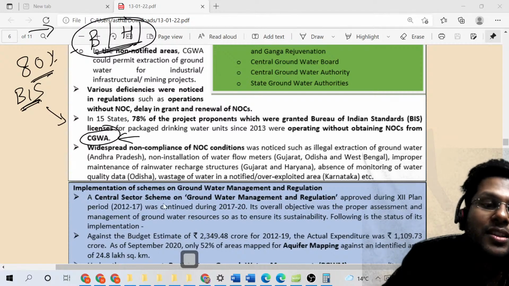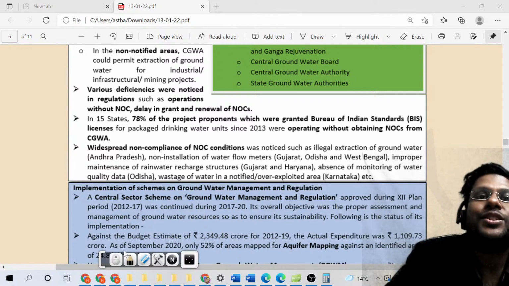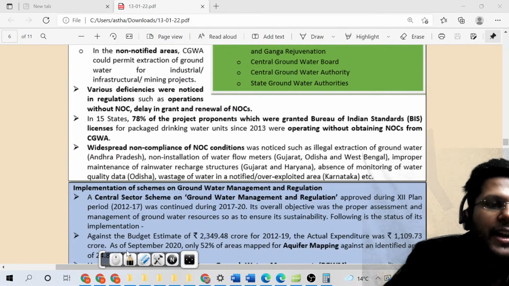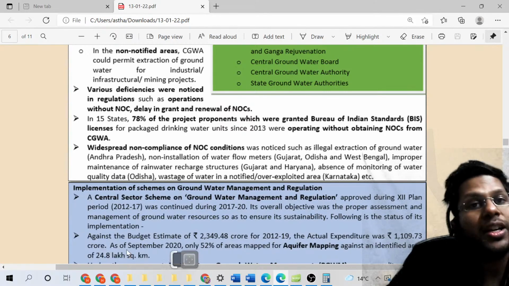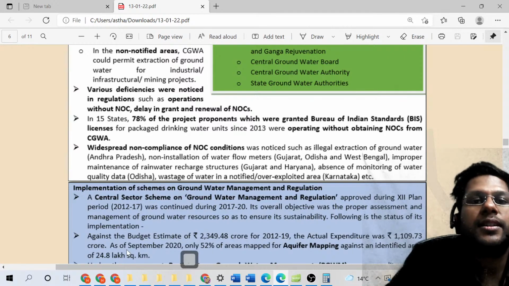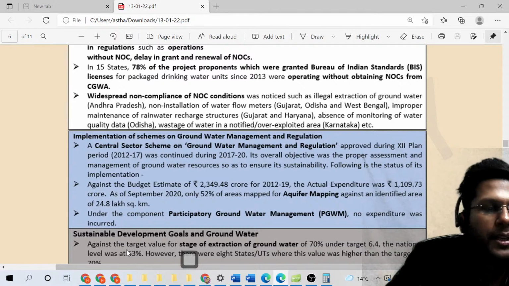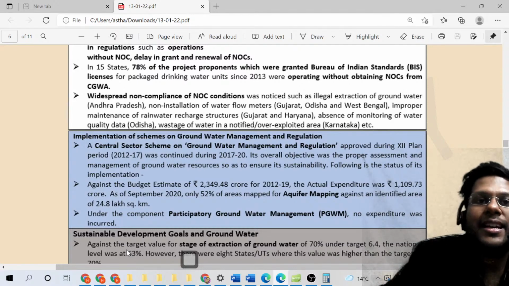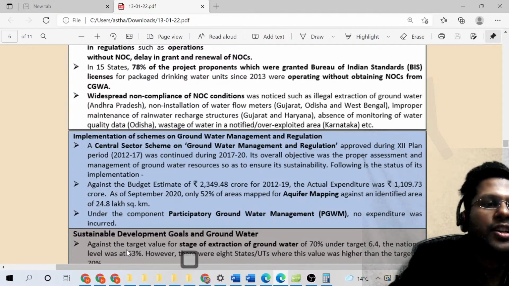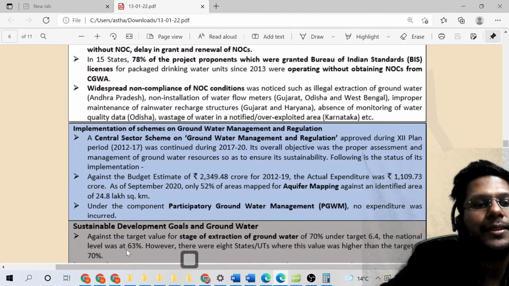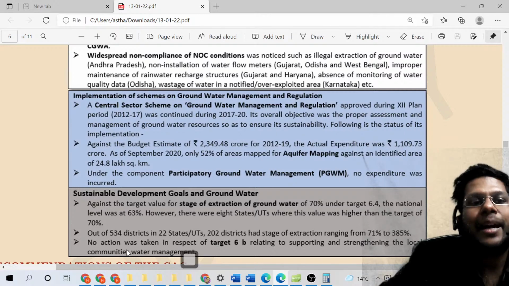In urban areas, one has to take approval for industrial activities for water extraction. If approval is not granted, you cannot carry this out. But 80% of these companies were carrying out these activities approved by BIS, but without an NOC from the Central Groundwater Authority. So this is the condition in a country like India. In many municipal urban areas, we are also not allowed to extract groundwater without permission of the government. So execution is not happening properly.